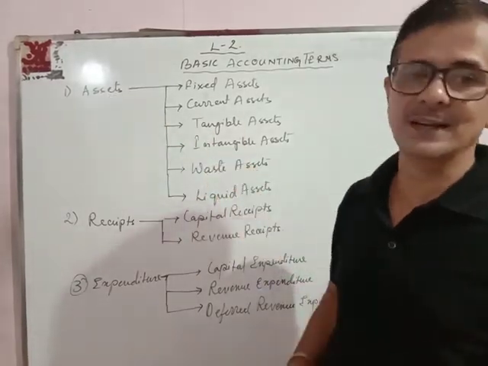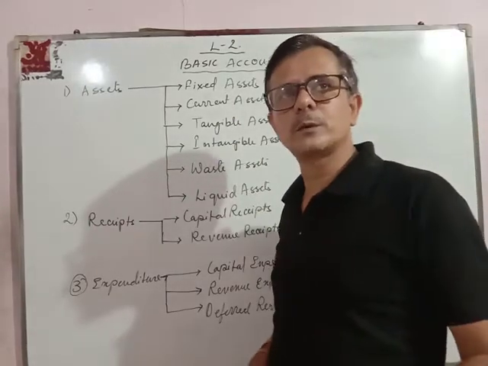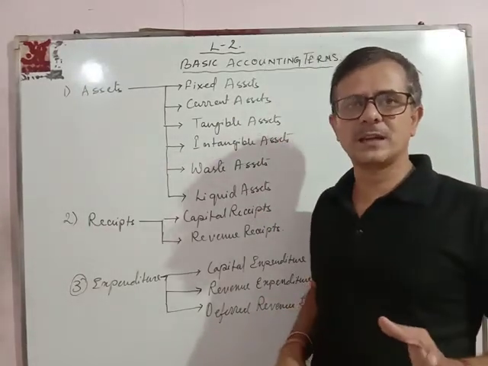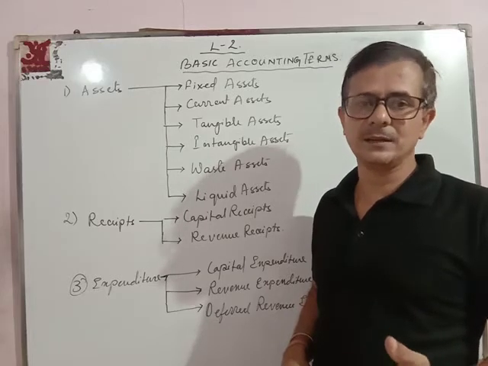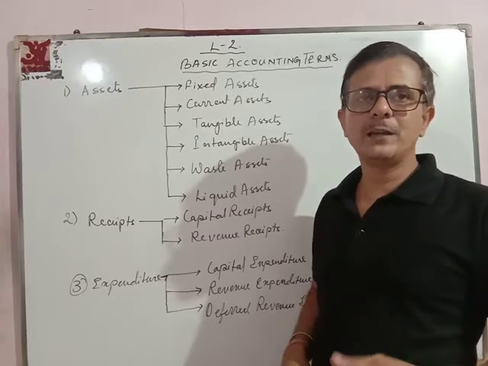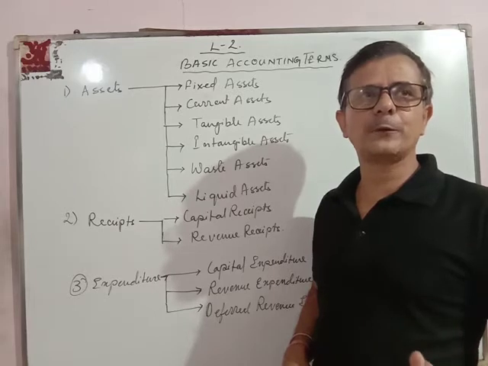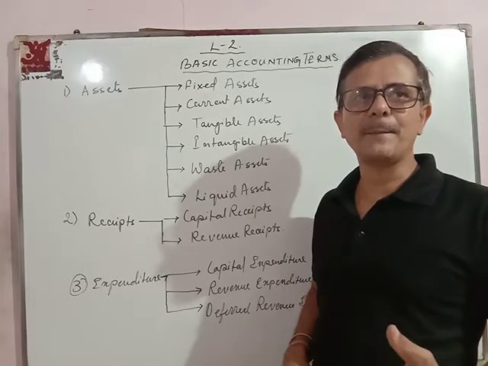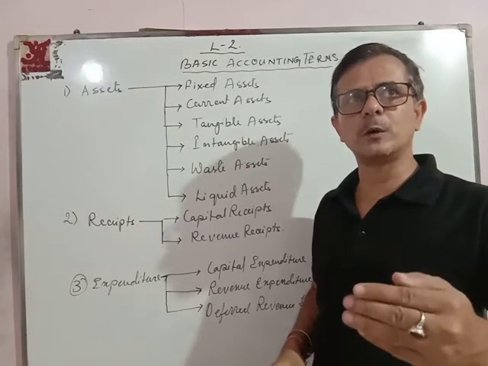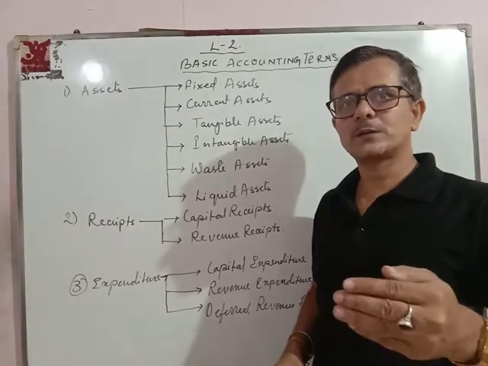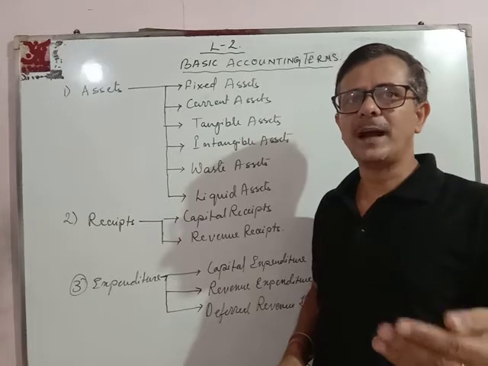Now what are assets? Assets are those goods which we purchase and use for many years, and when you use them for many years we derive benefits out of them. That means we purchase those goods to use them so that we can derive benefits.